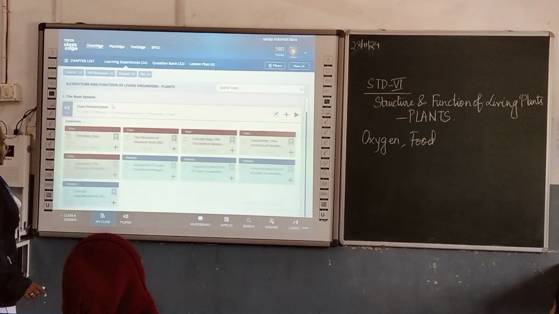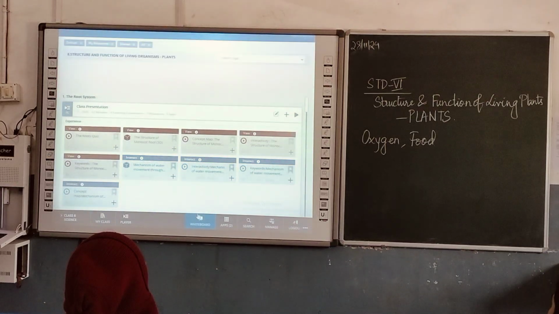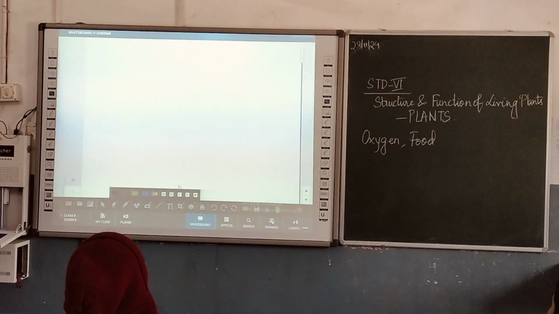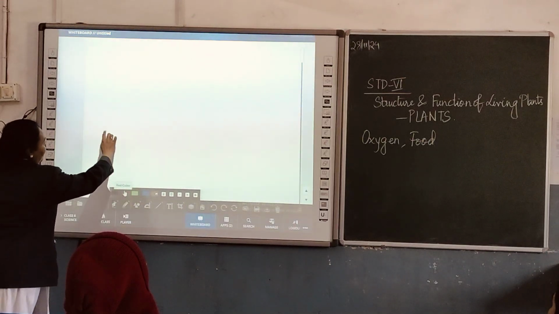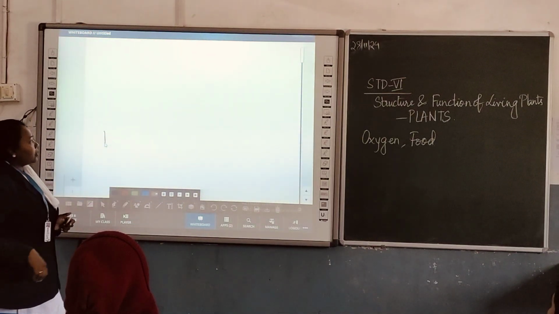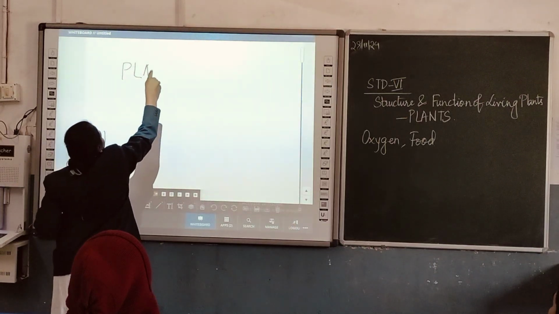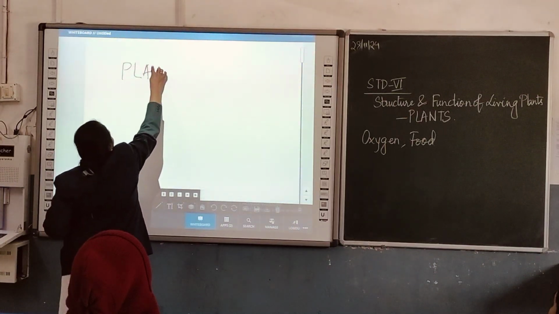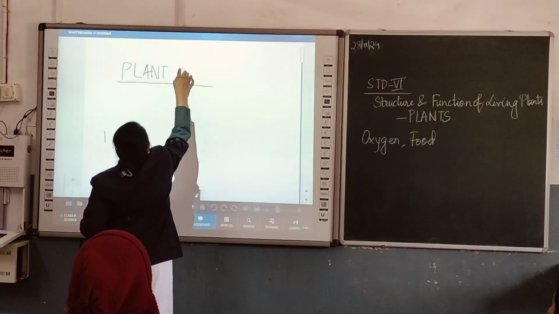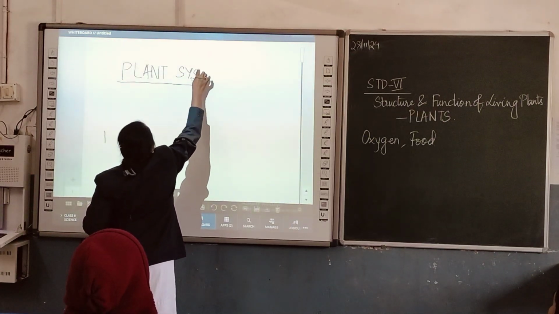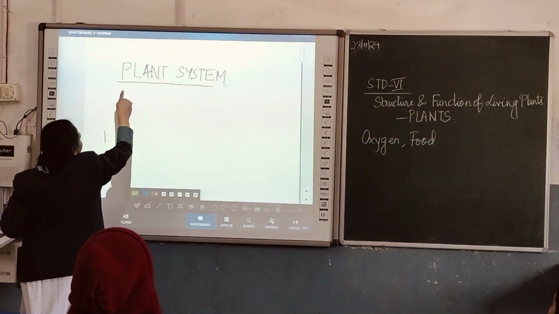You know, plants contain two systems. First, let me use the whiteboard. Let's see whether it is working. This is working. So, the plant system consists of two things which are very essential.